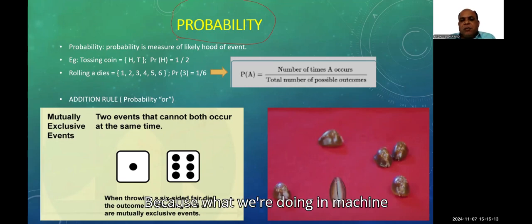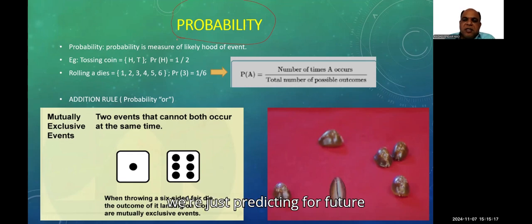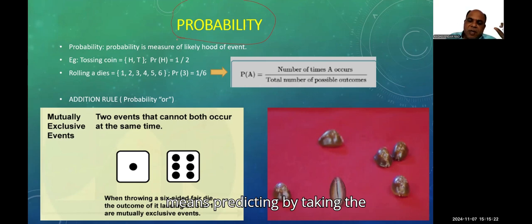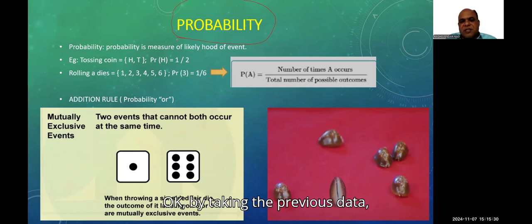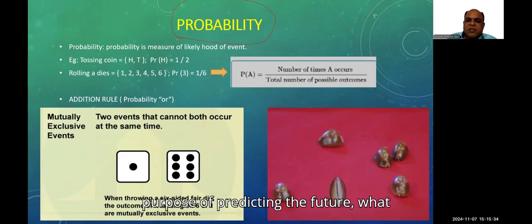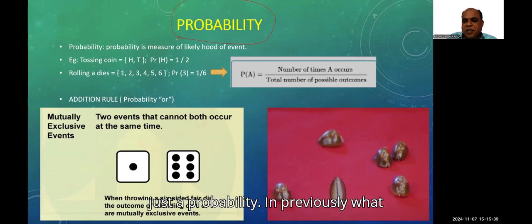What we are doing in machine learning or artificial intelligence is just predicting the future, by taking the statistical or previous data. For the purpose of predicting the future, how we are predicting is just probability.